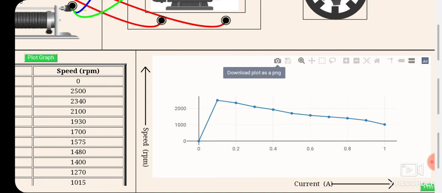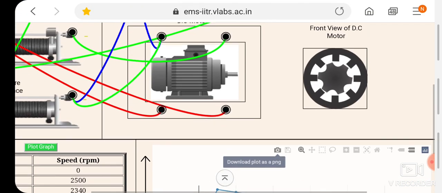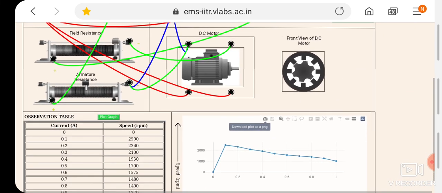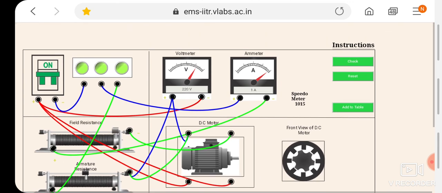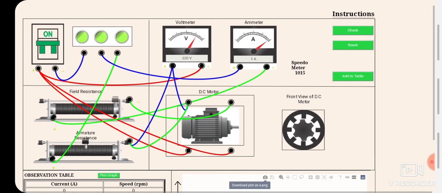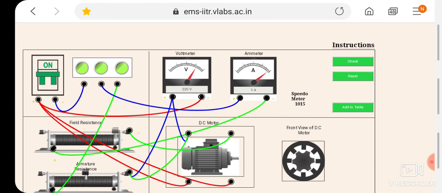I will suggest you, after doing the experiment, you must download it and save it in your phone or computer for future use. So in this way you can carry out your experiment, and in a very easy way, and in this pandemic situation virtually. Okay, after doing this experiment you can also do the other experiments,